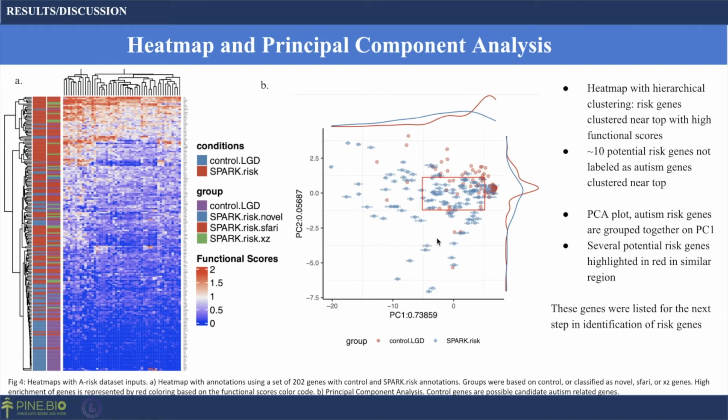You can see a similar expression profiling on the PC1 of the principal component analysis. The autism risk genes in blue are grouped together. However, you can see several red dots, and these indicate that these genes are also similarly expressed. These genes from the heat map and principal component analysis were listed for the next step in verifying that they are indeed risk genes.